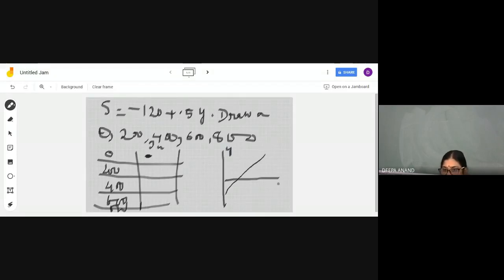So this is to be drawn in this form. Here y and this is the x-axis. You have to write the income and saving. Saving will start from the negative side because here the income is 0. What you have to do is, with every income, substitute this y with each income and find out the saving in each case. Then make points out of these and make a curve. So that's your homework. Okay, so that's all for today.